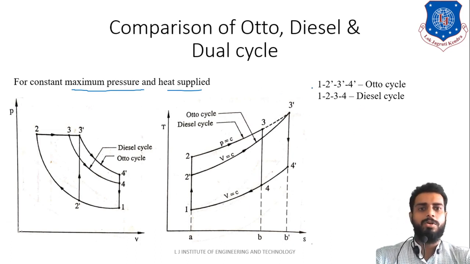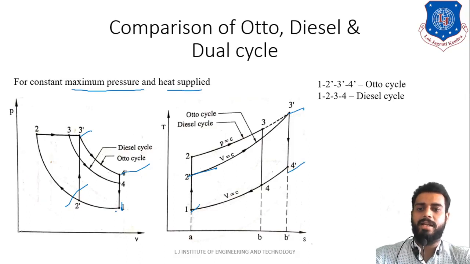So now the Otto cycle, let us identify the cycle first. So process number 1, then 2 dash, then 3 dash, then 4 dash, right? So this is nothing but the Otto cycle. Same way on the TS diagram, 1, 2 dash, 3 dash and 4 dash, right? So that is the Otto cycle. Same way the diesel cycle.